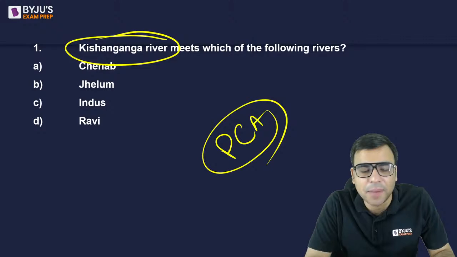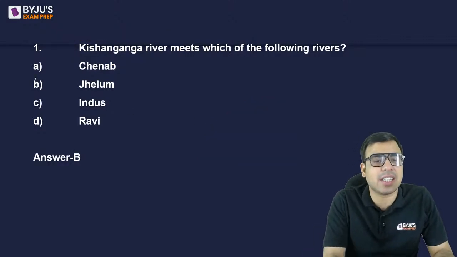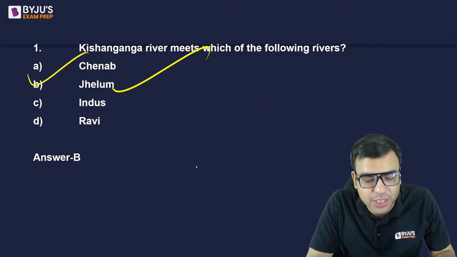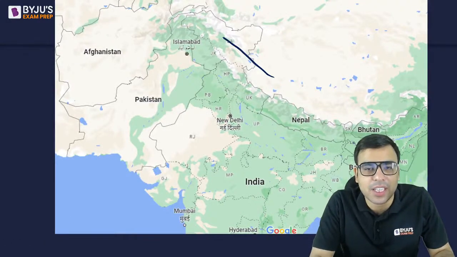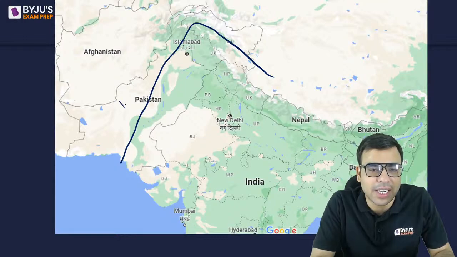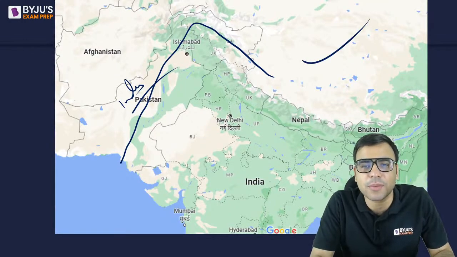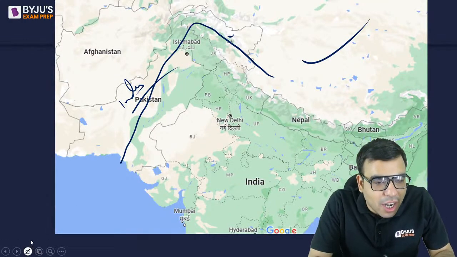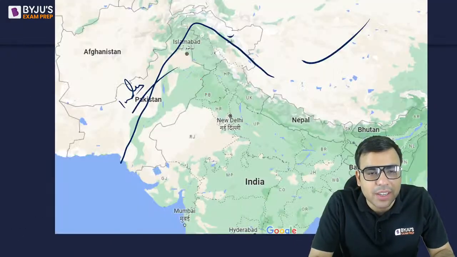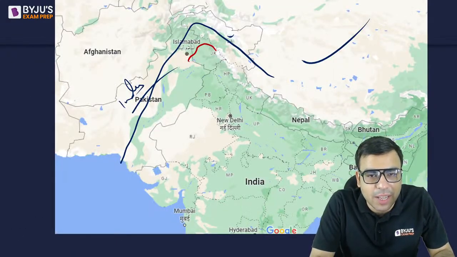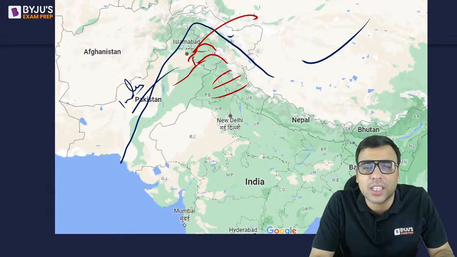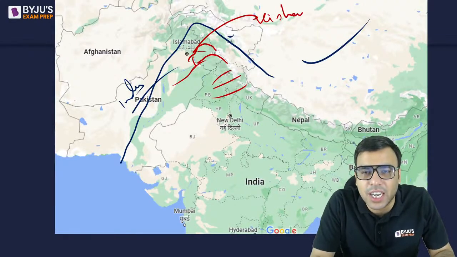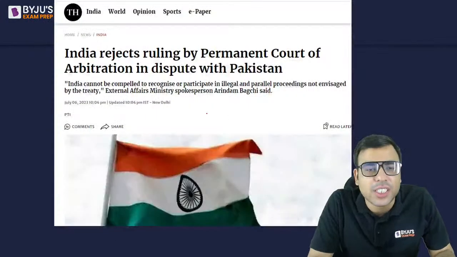Okay, please keep on answering in the live chat. The right answer is B, Jhelum. Let me tell you. There is a very famous river, the Indus, which starts from China, goes to Ladakh, then Pakistan. One of its tributaries is Jhelum. Then you will find the Chenab coming like that, then Ravi, Beas, Satluj and all. On the Jhelum there is a tributary called the Kishan Ganga river. So this is a dispute.